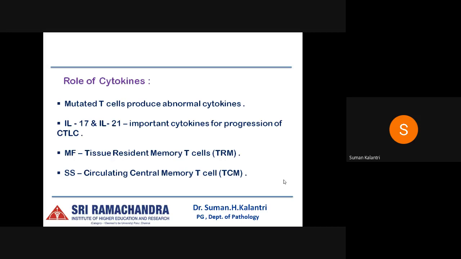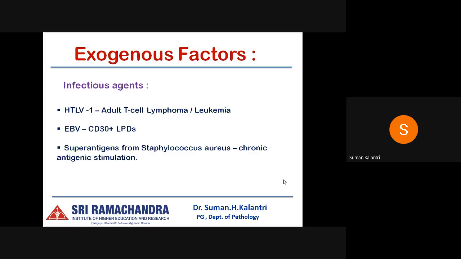And certain other cytokines are also associated with the progression of CTCL, which are interleukin 15, 17, 21, and 23. And it has also been said that mycosis fungoides usually affects the tissue resident memory T cells, and Sézary syndrome affects the circulating central memory T cells.